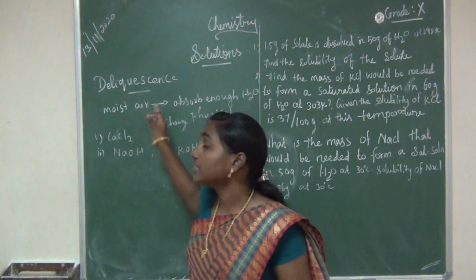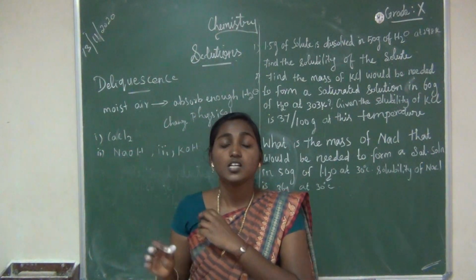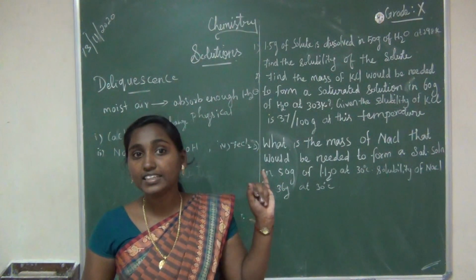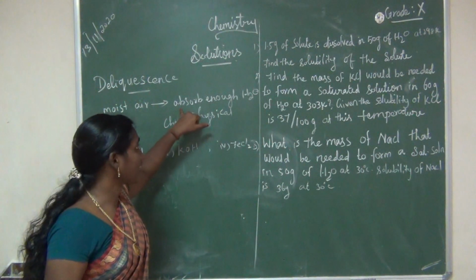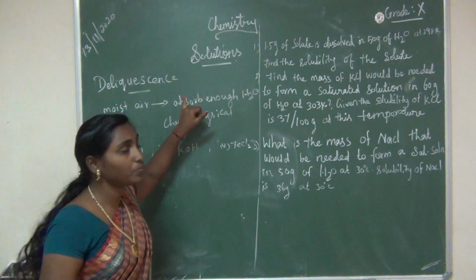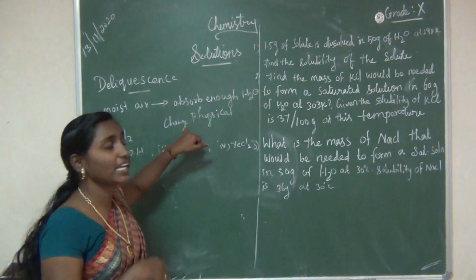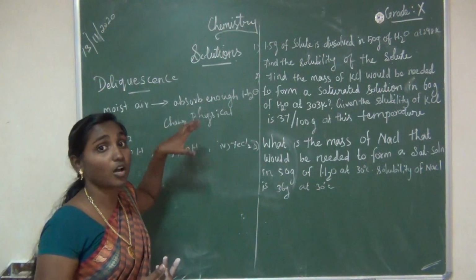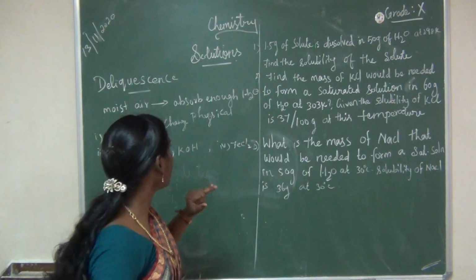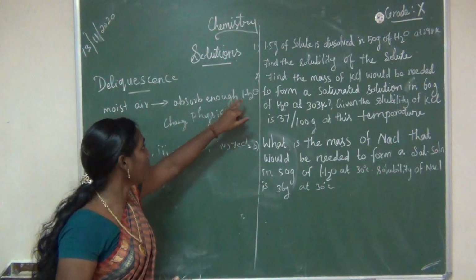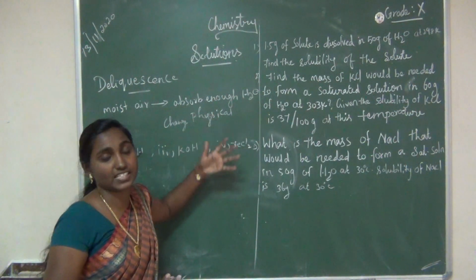From these points itself you can write the difference. What is the first difference studied under the hygroscopic substance? When exposed to moist air, it absorbs the moisture without changing its physical state. That is the first point. Then for deliquescence, it absorbs enough water to change its physical state.